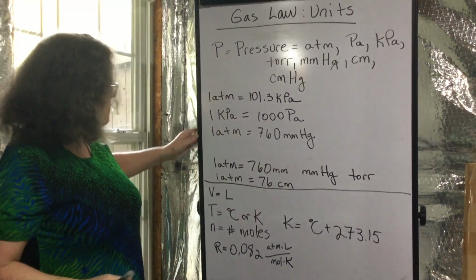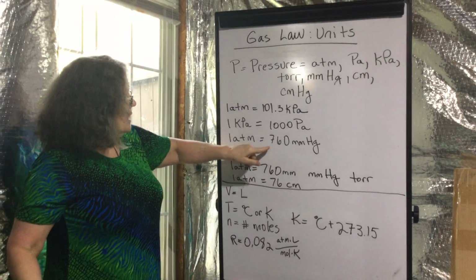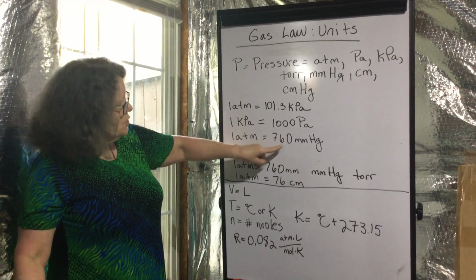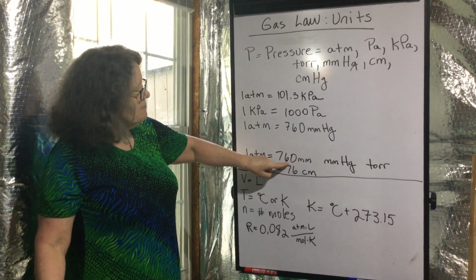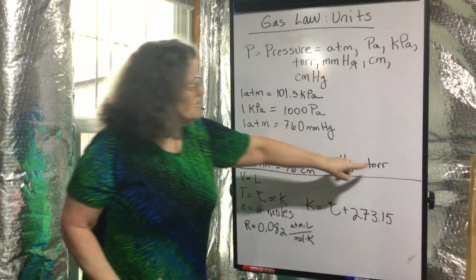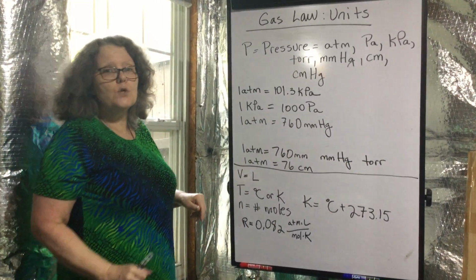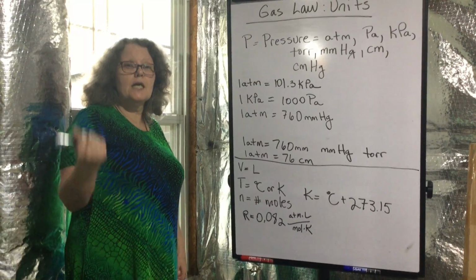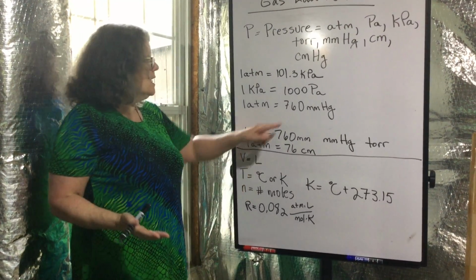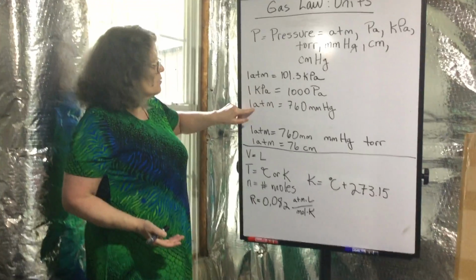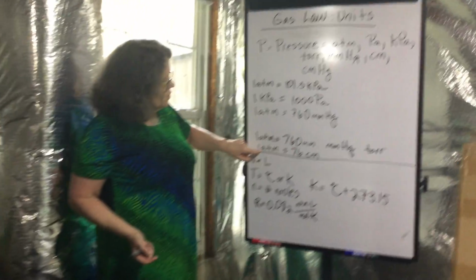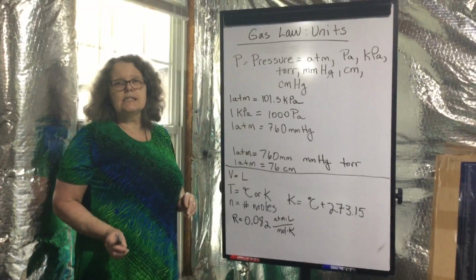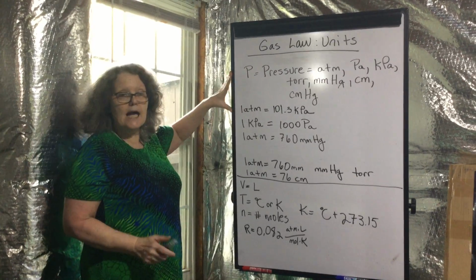Okay, this is bad enough. An atmosphere is 760 millimeters mercury. It's also 760 torr. They use millimeters mercury and torr almost interchangeably. They're all 760 in one atmosphere. And of course, then one atmosphere would be 76 centimeters. Jot this down.